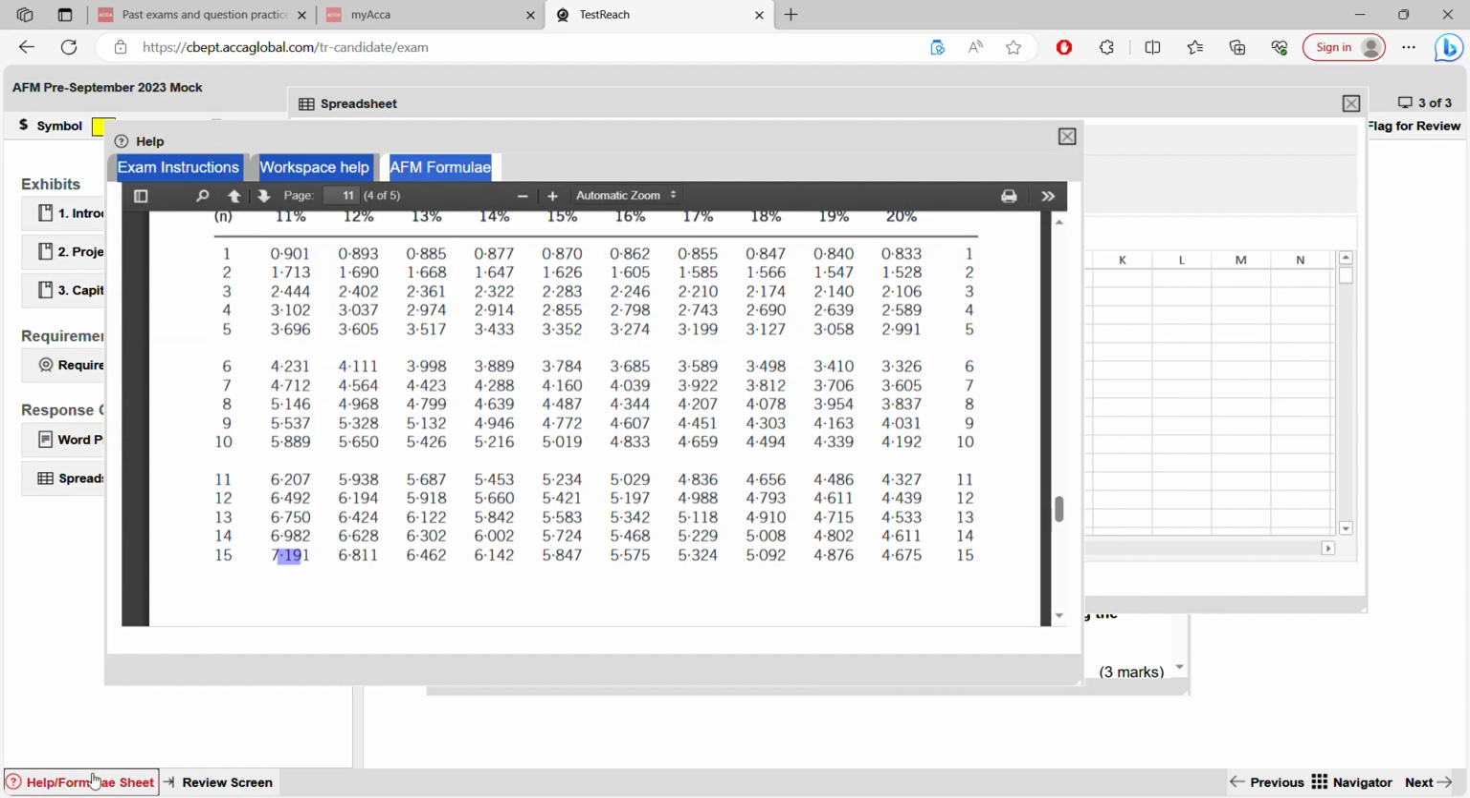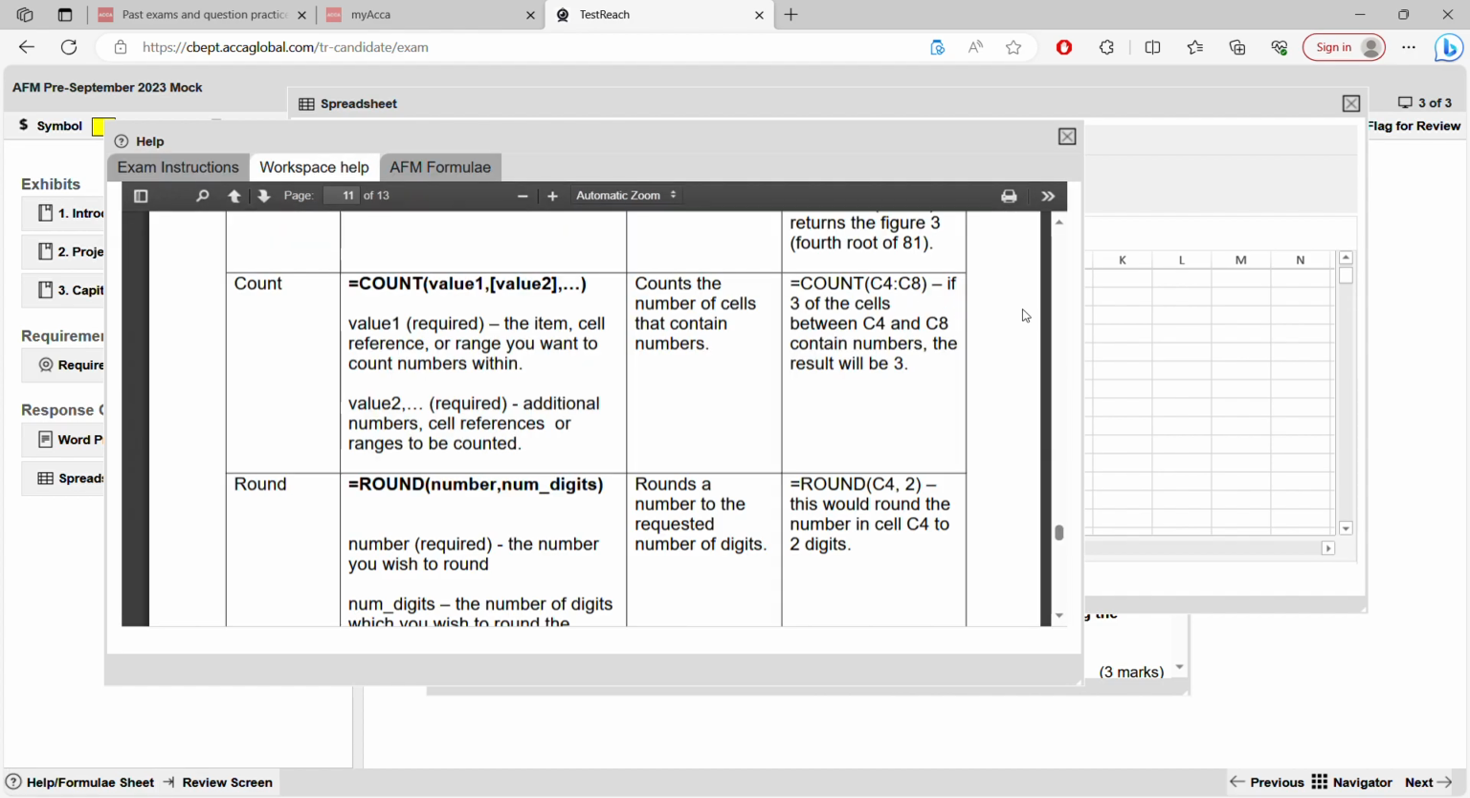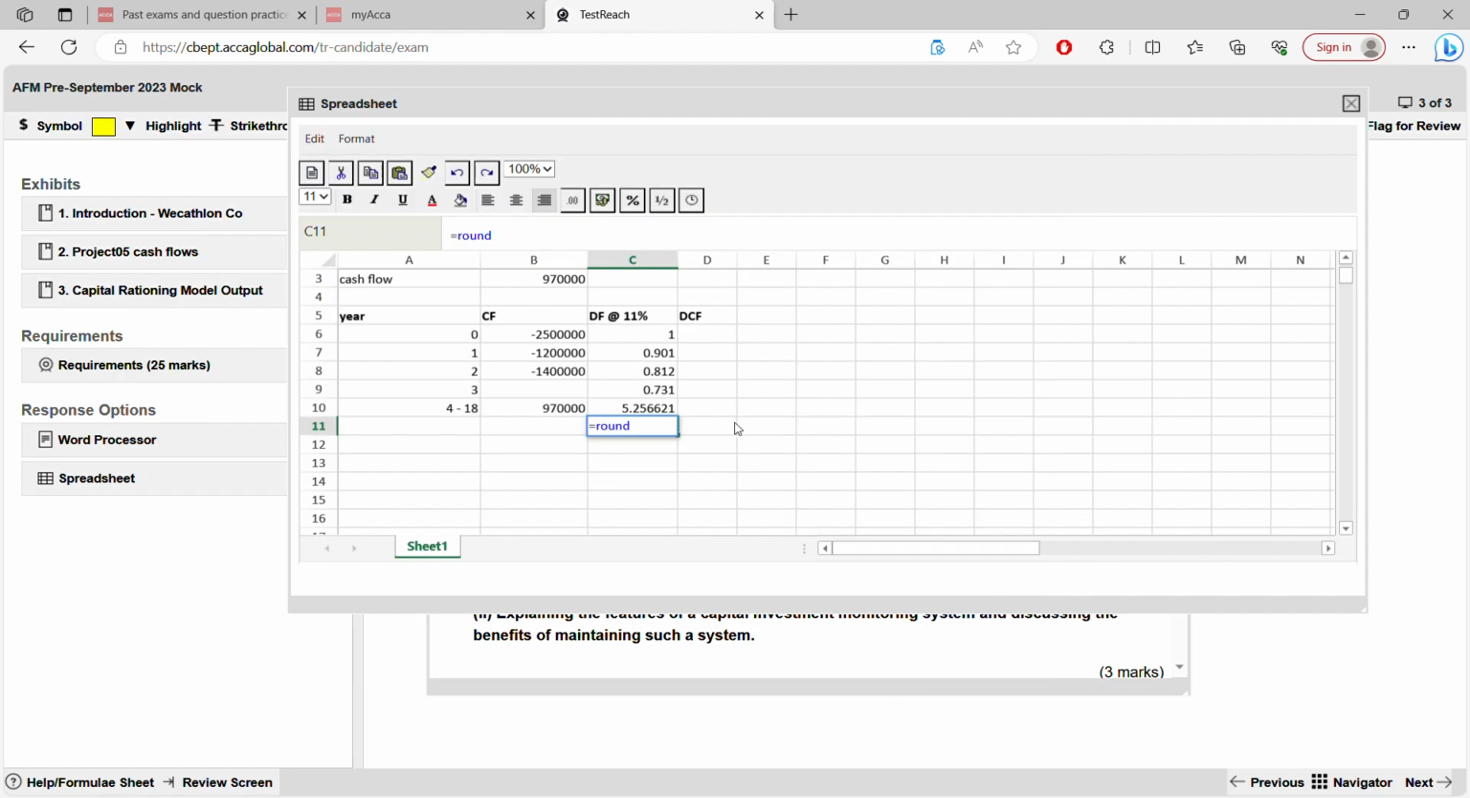It's given here also. Go to help formula sheet, go to workspace help, and see here. You see round. You can round. So you want, see, this round is not based on decimal places. It is based on digits. So before decimal you have 1 digit, that is 5, and you want this to be rounded to 3 decimal places. So before decimal 1, after decimal 3, total 4 digits you want this. So you are going to round this to 4 digits. You need to click this and you place comma and 4, because 4 digits, 5.257. Enter. Sorry, it's not 4, it's 3.